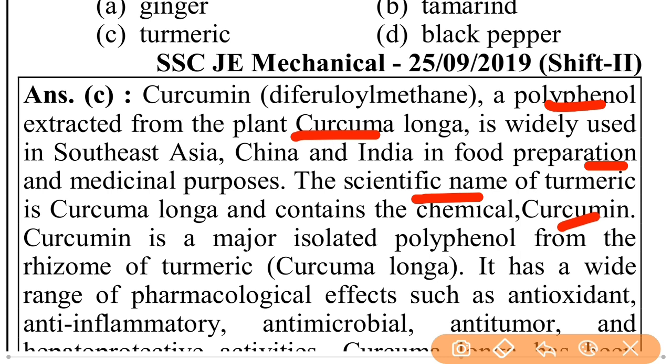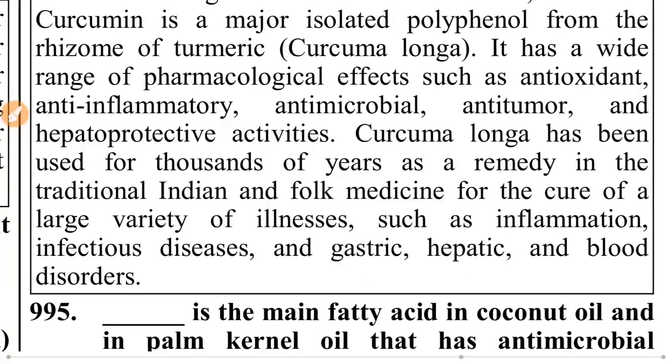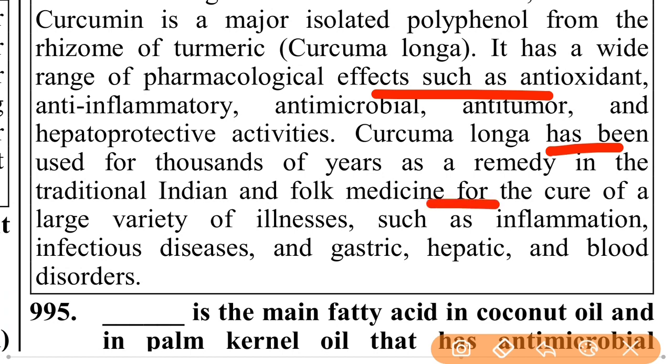Curcumin is a major polyphenol isolated from the rhizome of turmeric, Curcuma longa. It has a wide range of pharmacological effects such as antioxidant, anti-inflammatory, antimicrobial, anti-tumor, and hepatoprotective activities. Curcuma longa has been used for thousands of years as a remedy in traditional Indian and folk medicine for the cure of a large variety of illnesses such as inflammation, infectious disease, and gastric, hepatic, and blood disorders.